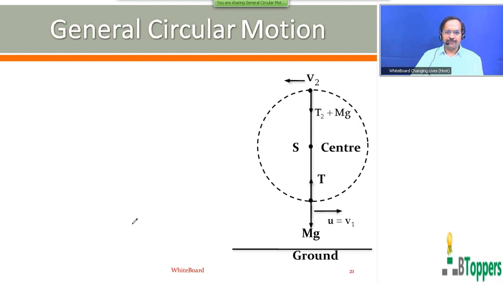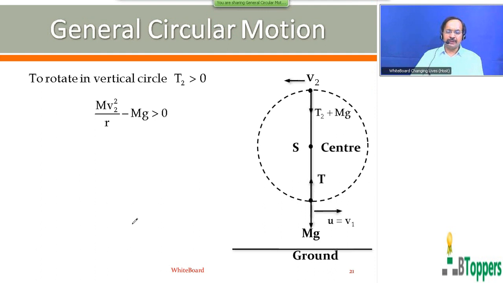I am going to show the continuation. To rotate in a vertical circle, T2 should be greater than 0 at all instants. I mean, T2 is the magnitude of tension in the string at the highest point, and that should be greater than 0. If T2 is greater than 0, it implies that the magnitude of tension at any other instant is also greater than 0. T2 can be written as mv2 square by r minus mg, that should be greater than 0, or mv2 square by r should be greater than mg, or v2 square should be greater than gr, or v2 must be greater than root gr.